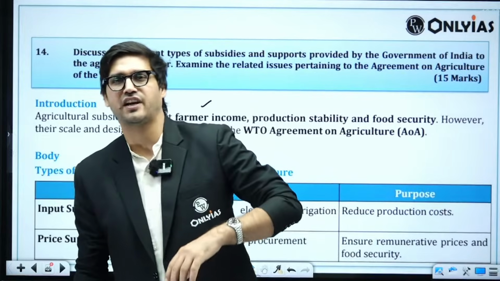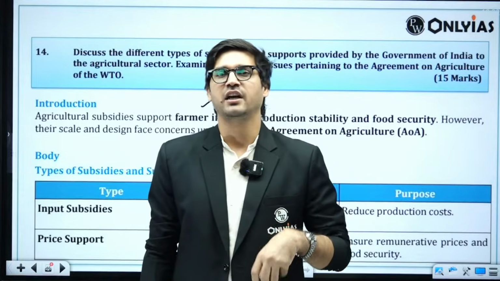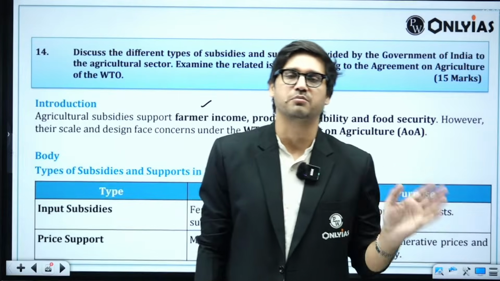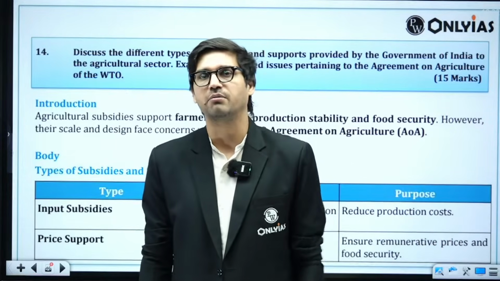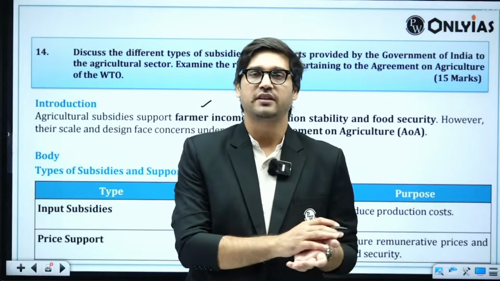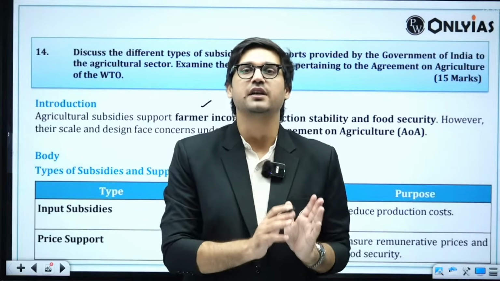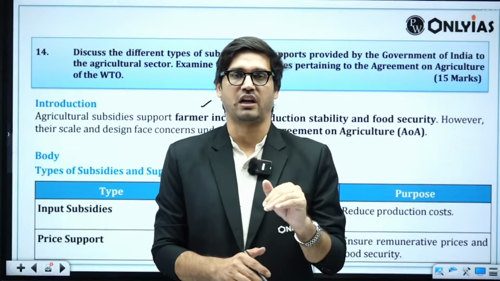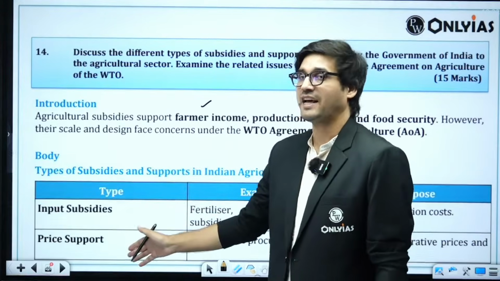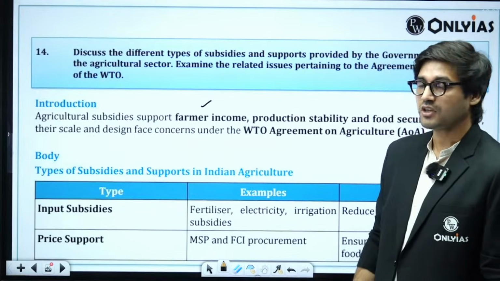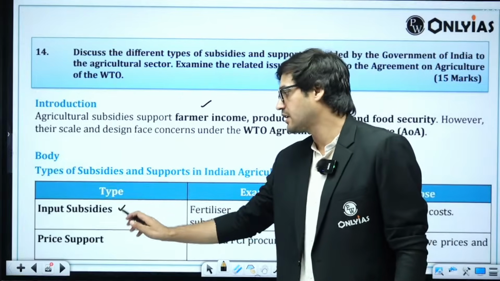You can say subsidy is a financial contribution that comes from the government with the intent of reducing somebody's burden or to influence a certain behavior. Then you can talk about that the government provides subsidies to the farmers at the input level. You can talk about multiple types of subsidies here. Talk about input subsidies, right?